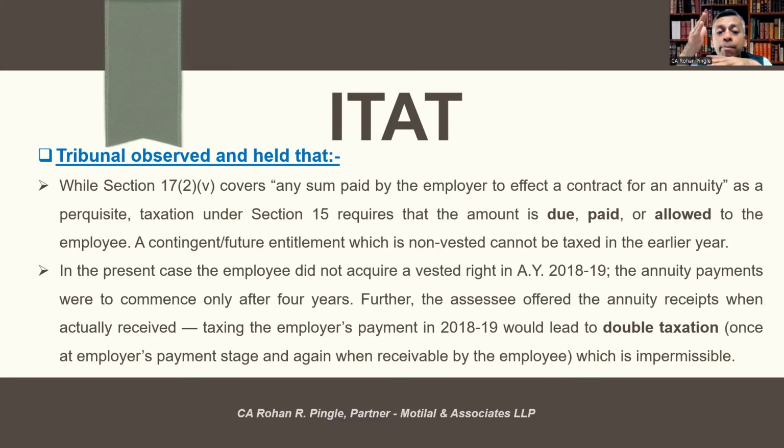In the present case, the employee didn't acquire a vested right in AY 18-19. The annuity payments were to commence only after 4 years. Further, the assessee offered the annuity receipts when actually received. Taxing the employer's payment in 18-19 will lead to what? Double taxation. That is, once at the employer's payment stage and again when received by the employee, which is impermissible.